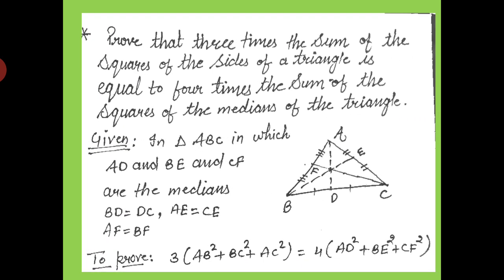Prove that 3 times the sum of the squares of the sides of a triangle is equal to 4 times the sum of the squares of the medians of the triangle.